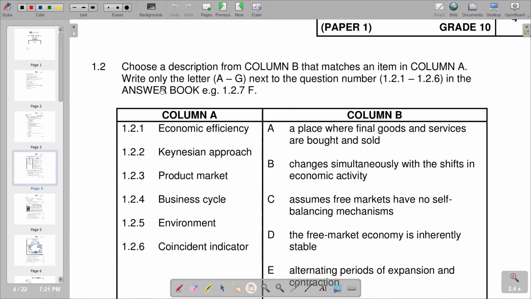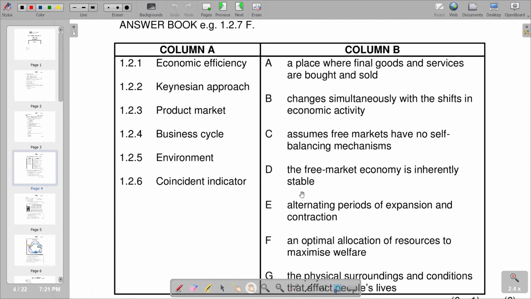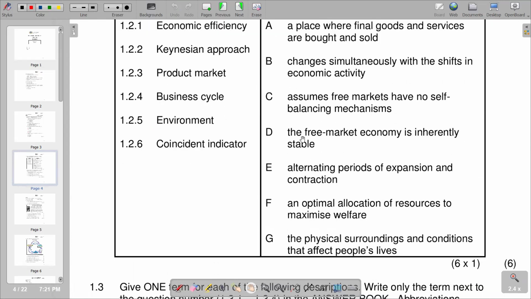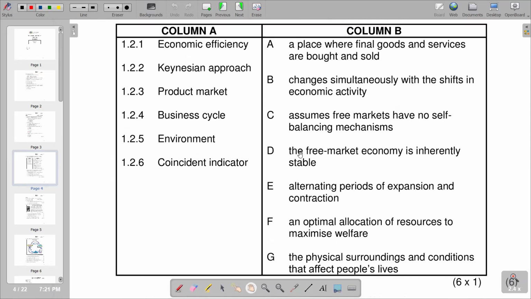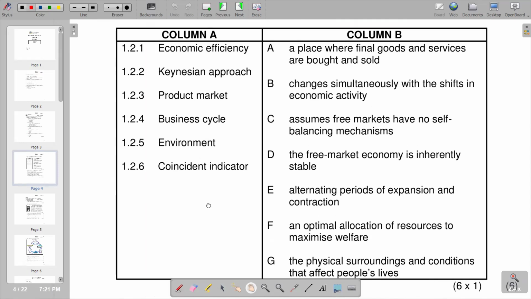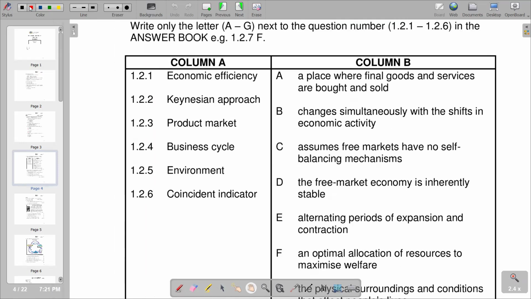So the first term that we have in column A is economic efficiency. So we are supposed to look for an explanation that is matching economic efficiency. Basically, economic efficiency is an economic state in which a resource is optimally allocated to serve each individual or entity in the best way. So according to this explanation, we try to see which one matches that. If you go to F, it is an optimum allocation of resources to maximize our welfare. So we have F as our correct response on 1.2.1.